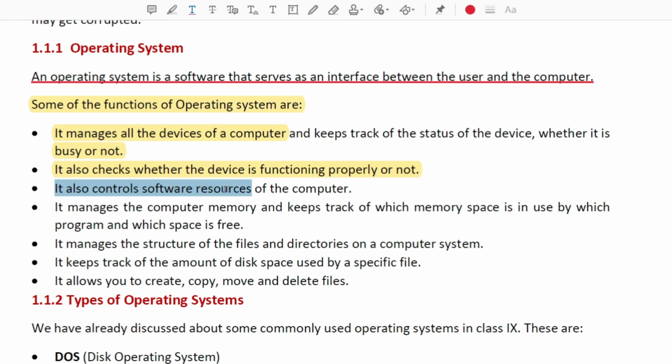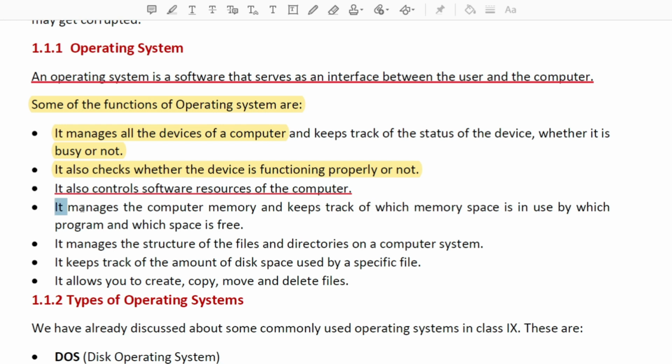It also controls the software resources of the computer. Whatever software is needed for the computer, it also checks. That is the work of the operating system. The same is the case with a mobile. If you switch off your mobile and switch it on again, it takes a little time. In that time, it checks whether all the hardware is working properly and whether the software needed in the mobile is working properly or not.